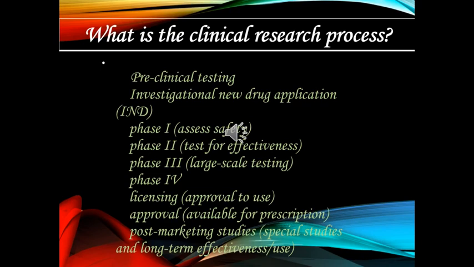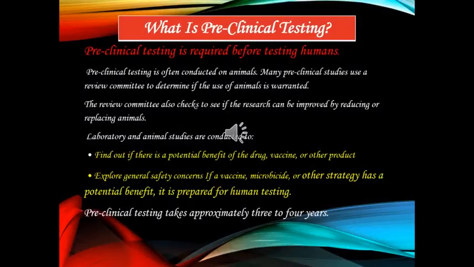Before pharmaceutical companies start their clinical trials on a drug, they conduct many experiments on animals. They conduct extensive preclinical studies. What is preclinical testing? Preclinical testing is required before testing the drug on humans. It is done mainly in animals like guinea pigs and albino rats.